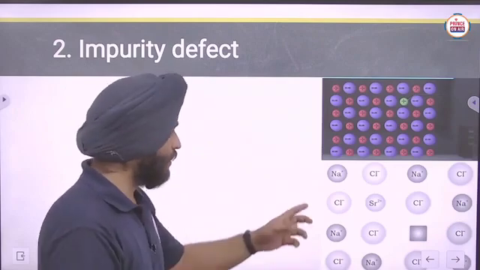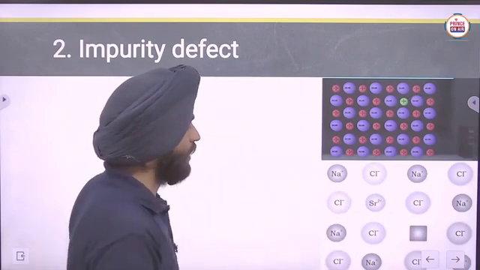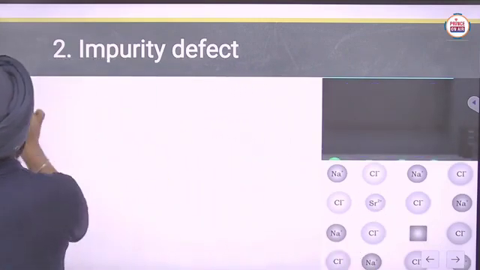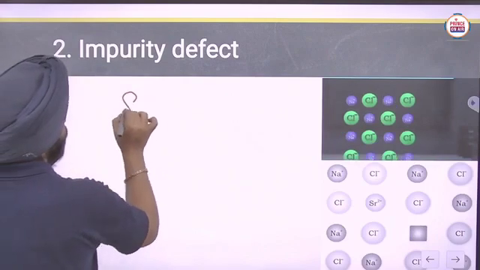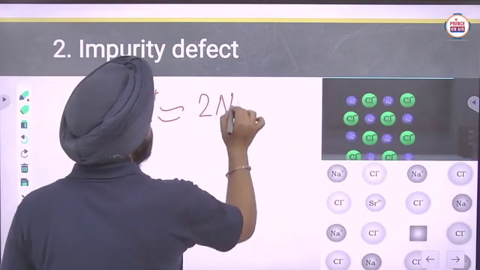For example, this is a crystal of NaCl, and if we add strontium ions, Sr2+ ions, one Sr2+ ion is equivalent to two Na+ ions.